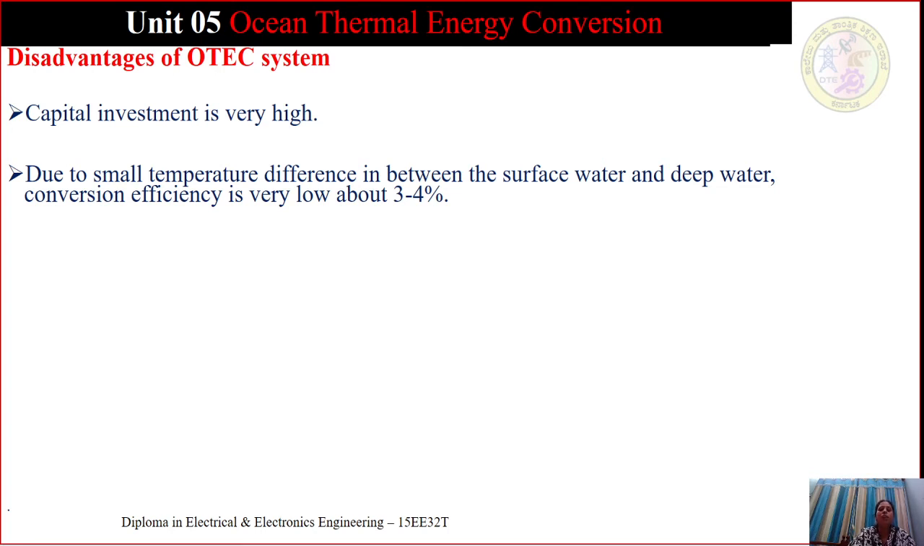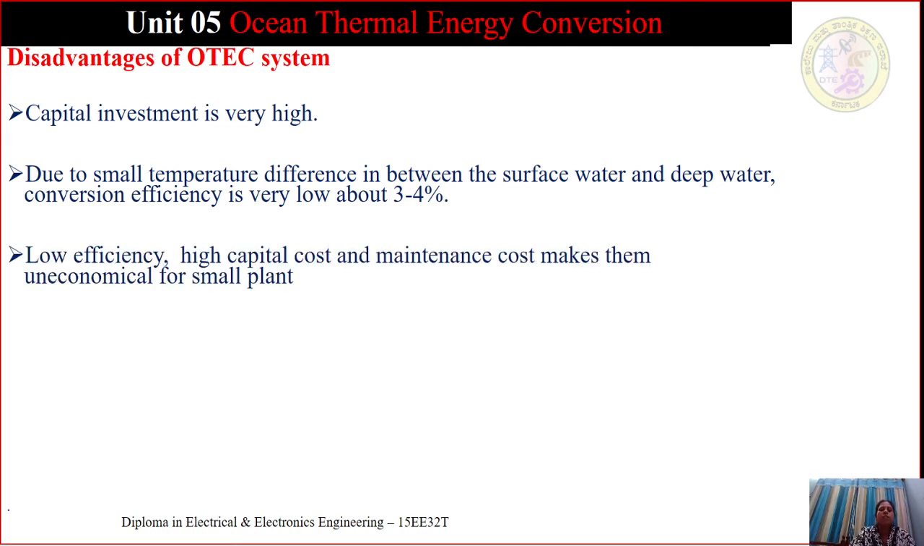So, if we set up locations in the tropical regions, the temperature difference will be better and we can improve the conversion efficiency. Low efficiency, high capital cost and high maintenance cost. Capital cost is very high and the maintenance cost is also very high. So with lower efficiency, and high capital cost and maintenance cost, it is very uneconomical for smaller plants.